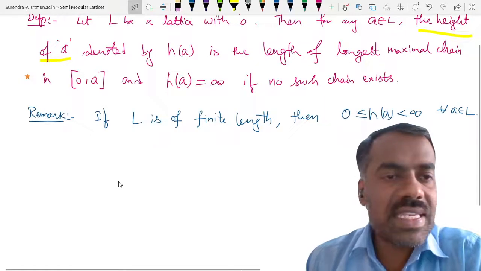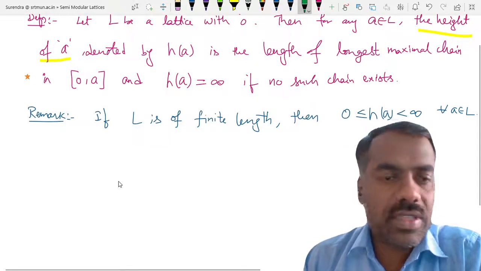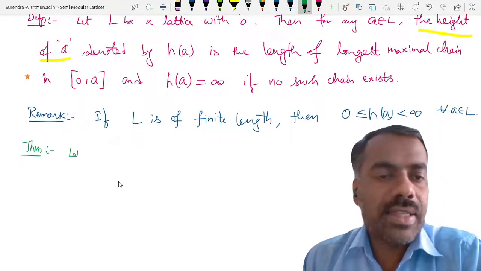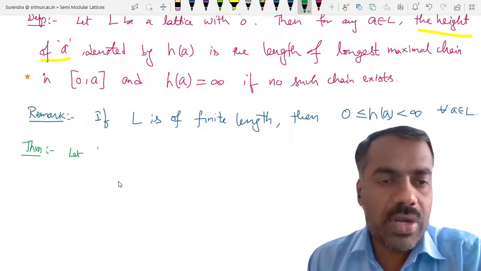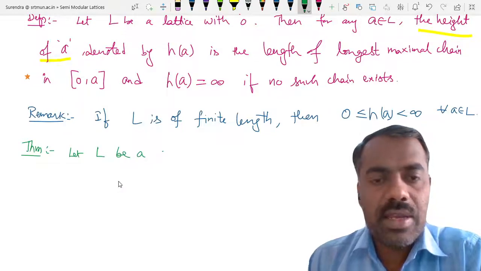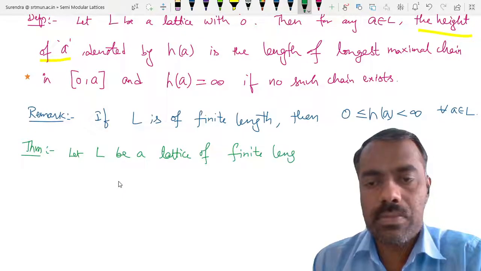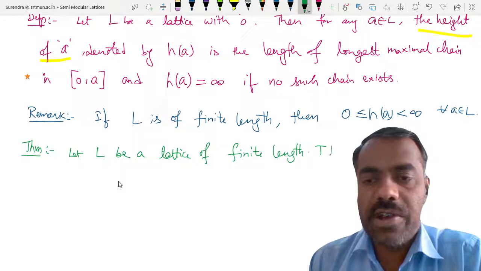So how we will relate this now for our theorem: let L be a lattice of finite length, then the following are equivalent.